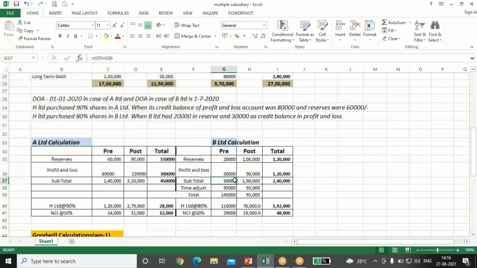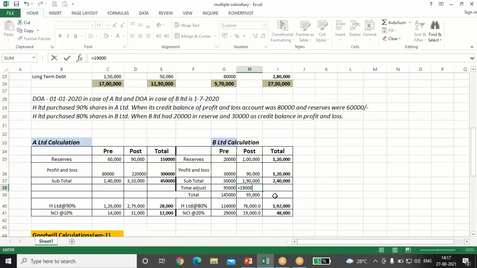But here there will be an adjustment, a time adjustment. Why? Because investment is done in the middle of the year. So 6 months belong to the pre and 6 months belong to the post. So we'll do the adjustment. That is 1,90,000 into 6 divided by 12. 6 months profit belongs to the pre, 95,000 belongs to the pre and 95,000 belongs to the post.